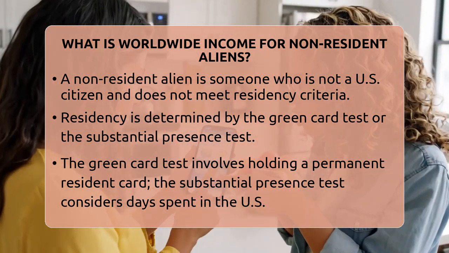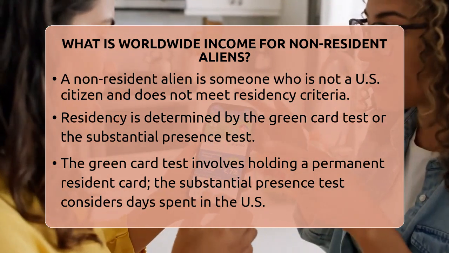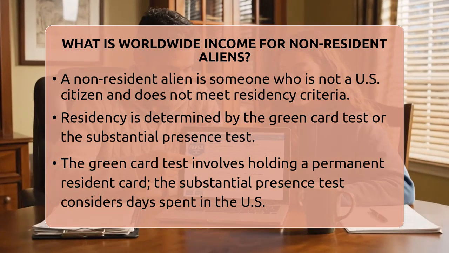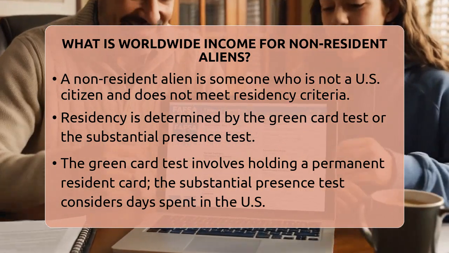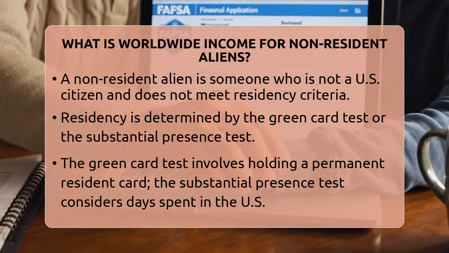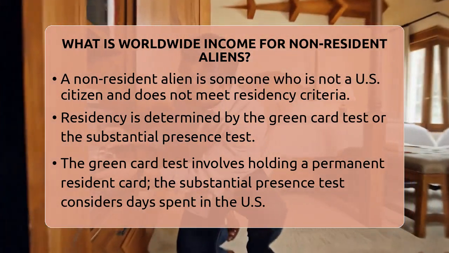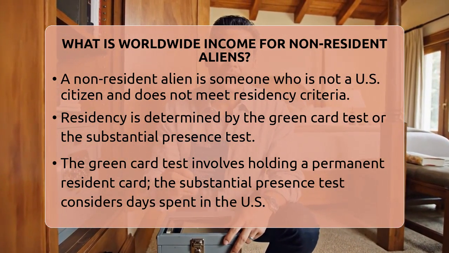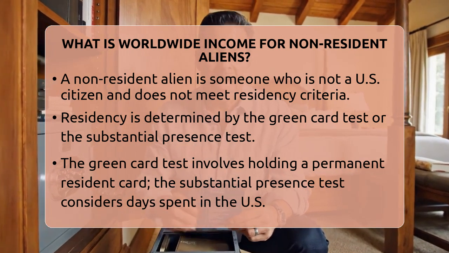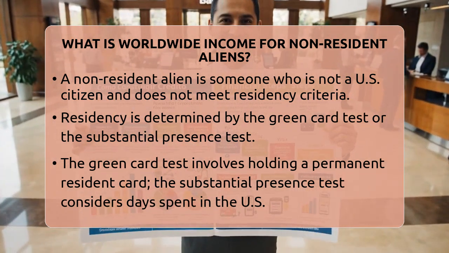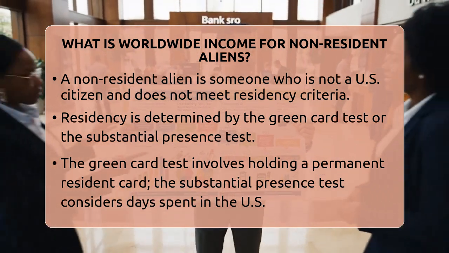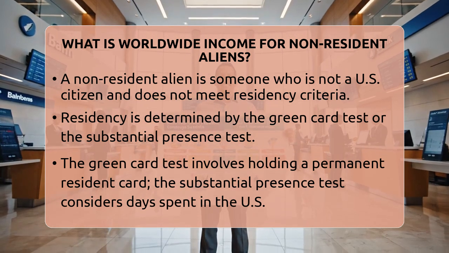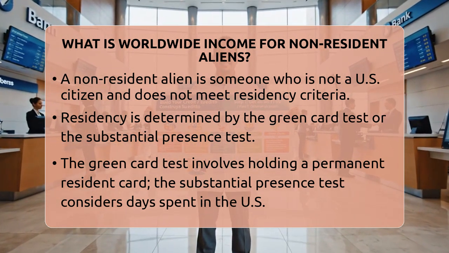To be clear, a non-resident alien is someone who is not a U.S. citizen and doesn't meet the rules to be considered a resident alien for tax purposes. You become a resident alien if you pass the green card test or the substantial presence test. The green card test means you have a permanent resident card. The substantial presence test looks at how many days you are physically in the U.S. over a 3-year period. If you are in the U.S. for at least 31 days this year and a total of 183 days over the last 3 years, including this year, you might be considered a resident alien.